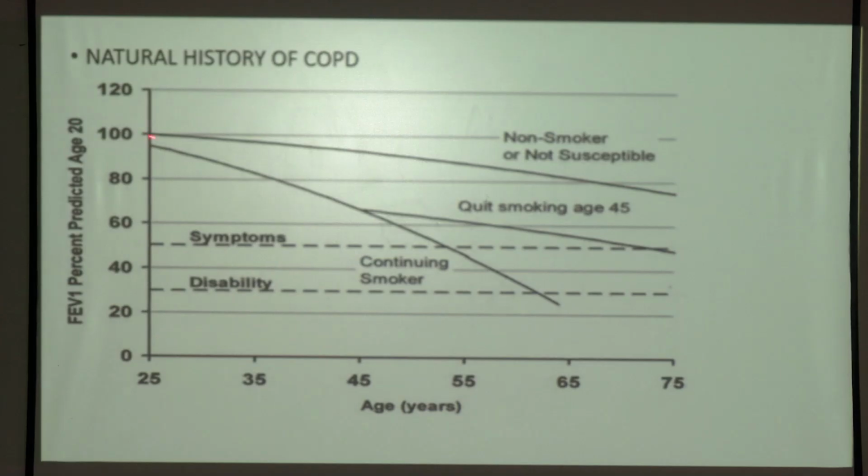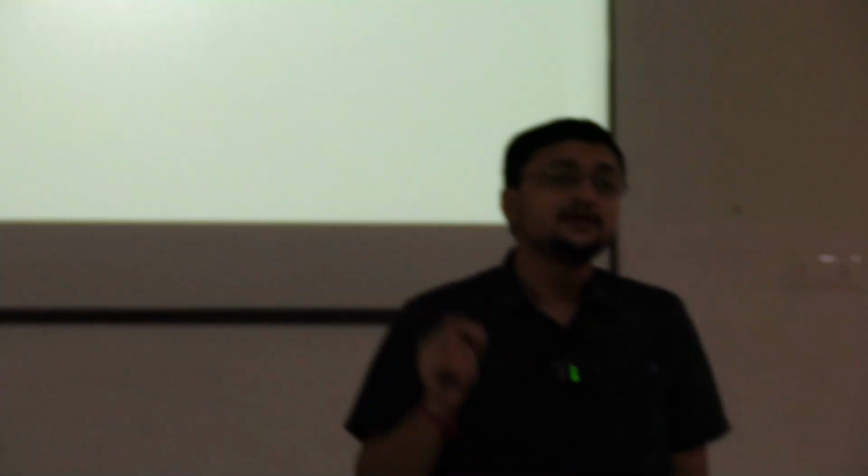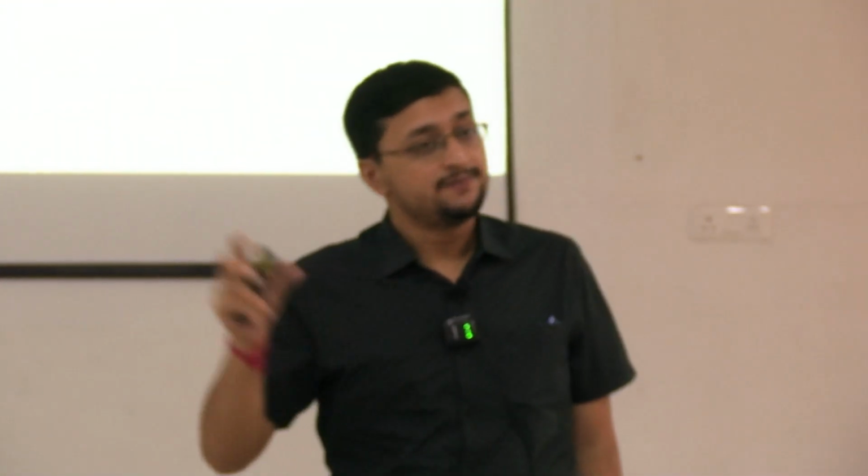Whereas in smokers, the FEV1 declines very rapidly, especially after 45 years. If anyone quits smoking before 45 years, then the lung function may not come to normal, but near normal. So this is called the Fletcher-Peto curve. This is the natural history of COPD. So how will you diagnose COPD? Predominantly by clinical features, then spirometry and radiology.